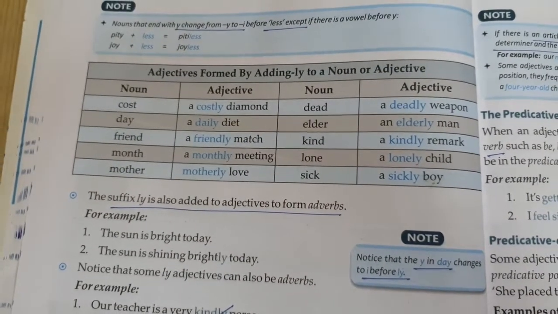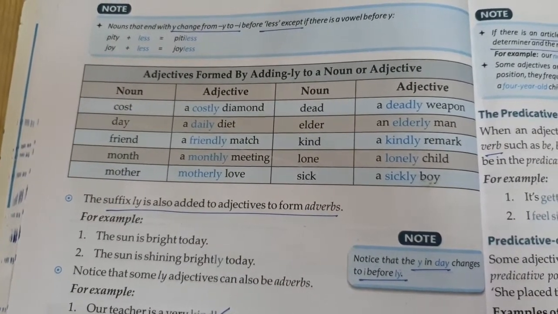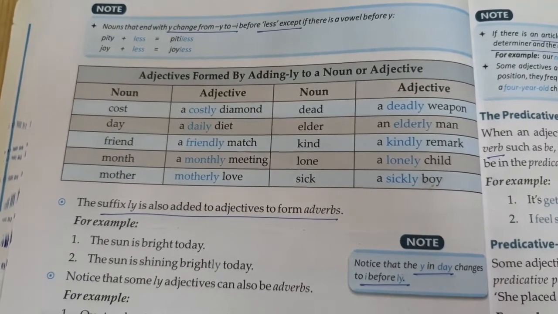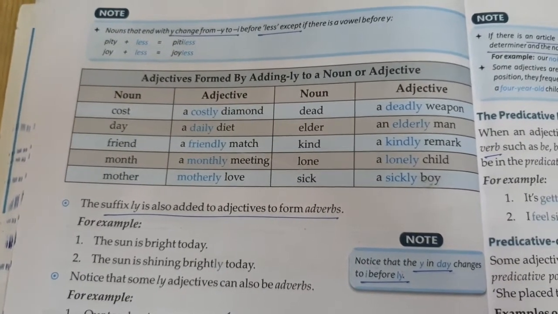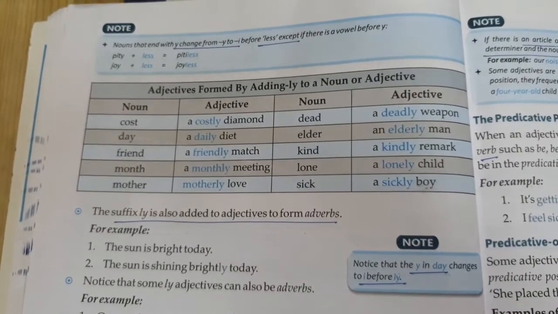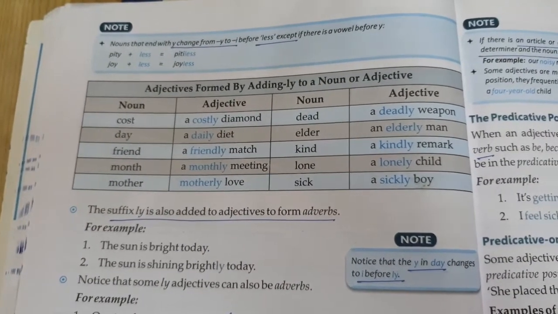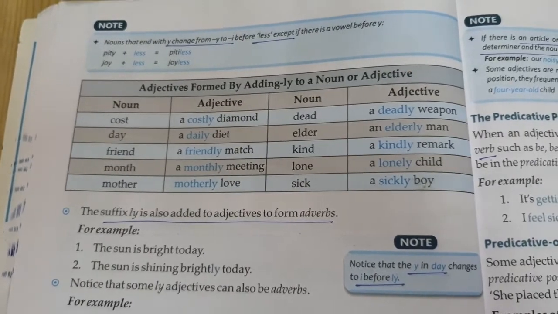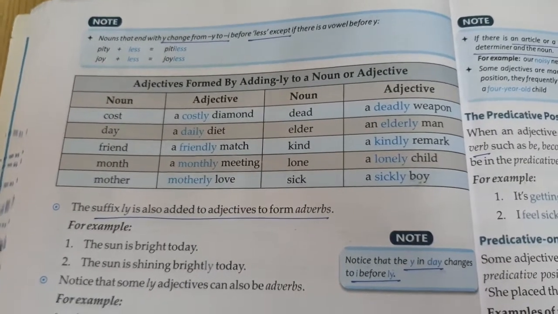Next way of forming an adjective is adding ly to a noun or an adjective. For example, cost being a noun, costly is an adjective. A diamond is a costly item. Day is a noun, daily is an adjective. So you add ly to a noun or an adjective.